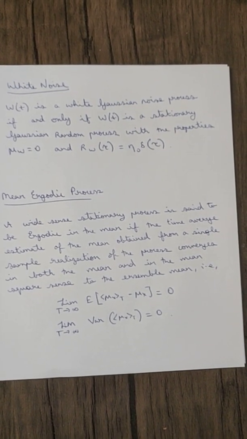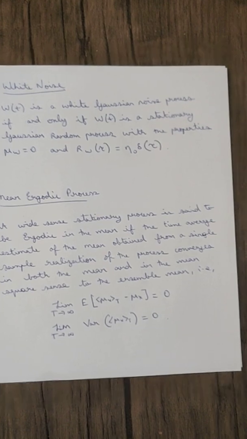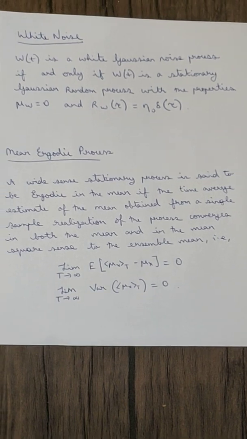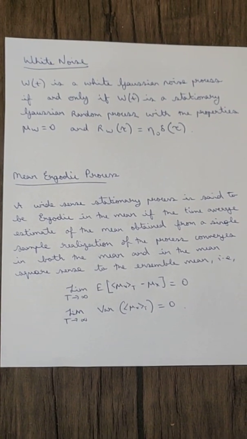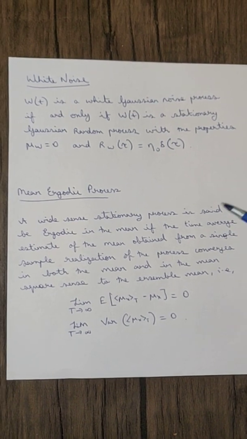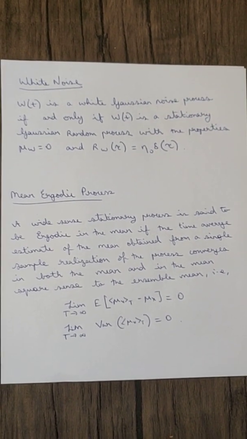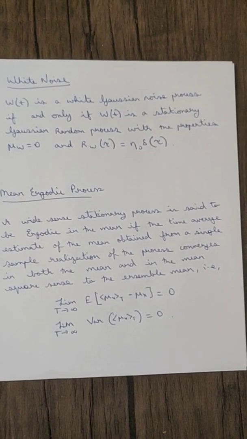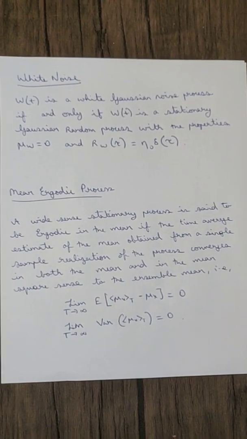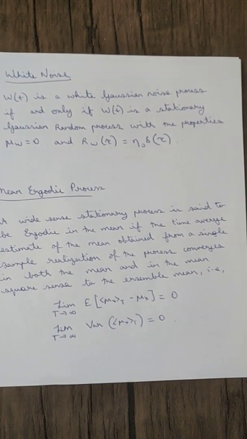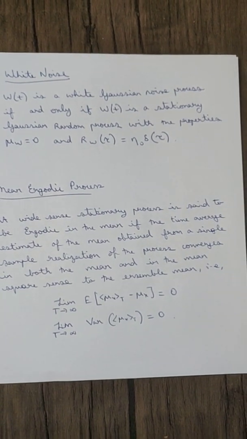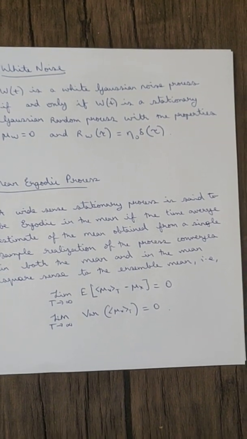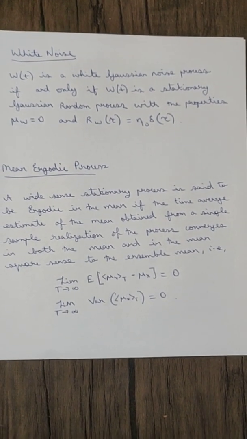And next we have the mean ergodic process. First, an ergodic process. For an ergodic process, all the statistics of a process x of t, which are the first moment, the second moment, up to the nth moment, are the same for the ensemble and for the time average. So the nth moment of the time and the nth moment of the ensemble are the same for an ergodic process. For a mean ergodic process, we only care about the first moment.